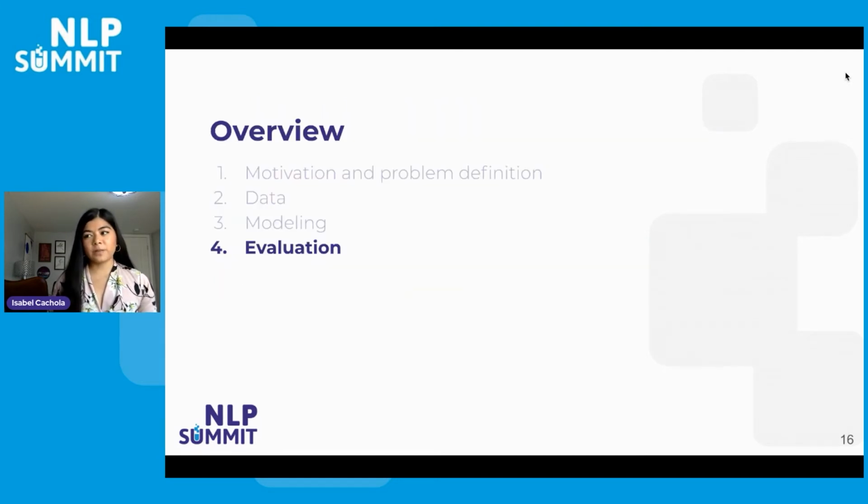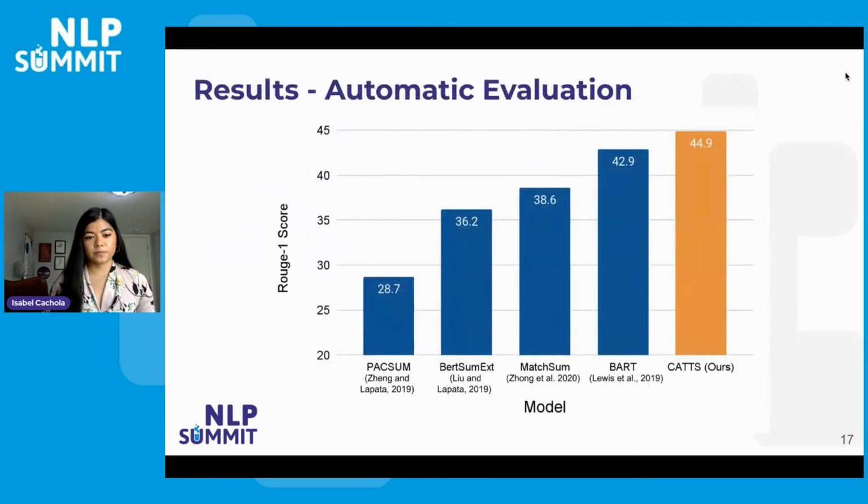So finally, let's talk about evaluation. We use Rouge as our automatic metric. Rouge is a measure of overlap between the reference and the generated summaries. And we compared our training strategy against strong baselines. And what we found is that our training strategy outperformed strong baselines on this Rouge metric.